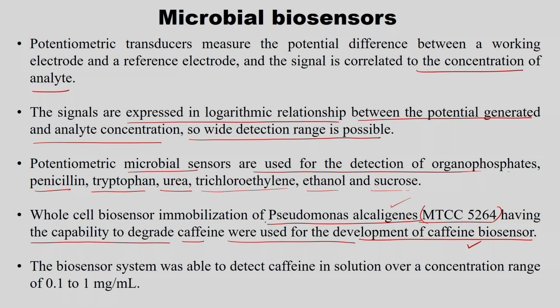So, the immobilization of Pseudomonas alkaligenase is done in the electrode to check the degradation of caffeine in the development of the caffeine biosensor. The biosensor system was able to detect caffeine in the solution over the concentration range of 0.1 to 1 milligrams per ml. So, this is the example for potentiometric microbial biosensors.